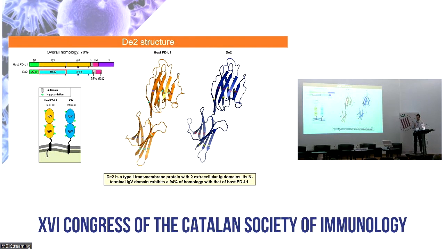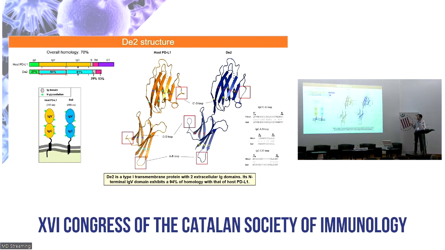We also performed three-dimensional modeling of the Ig domains of both DE2 and host PD-L1 and located some differences between them. For example, the appearance of a new alpha helix on the IgV domain of DE2 and some differences in a few loops of the IgC domain.